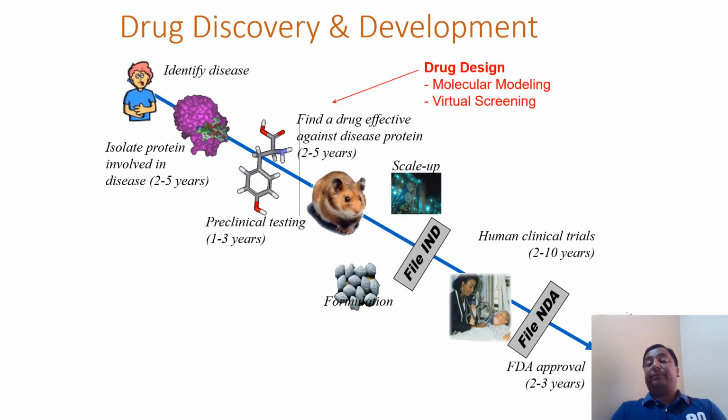And then it will approve, and it will come to the market.